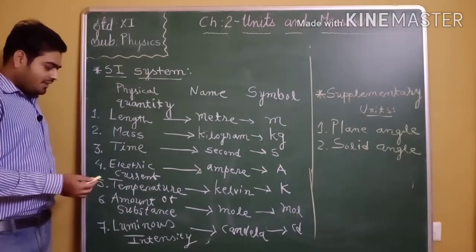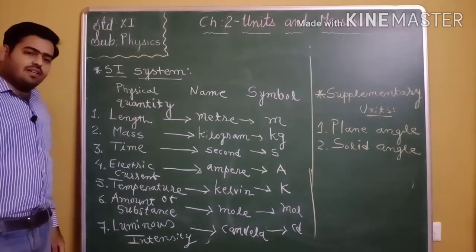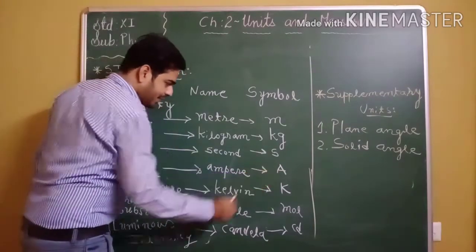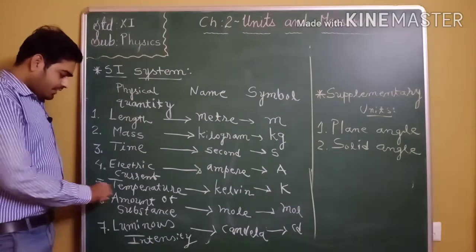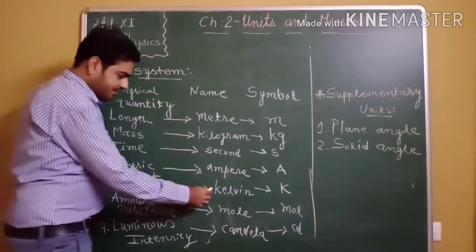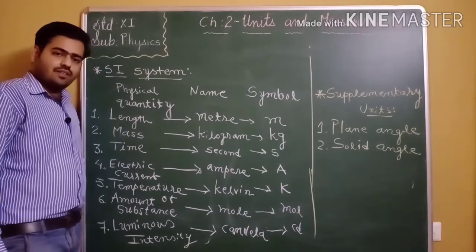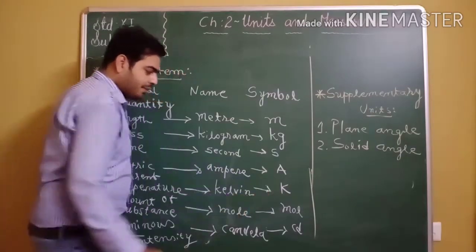Here the unit of electric current was named after the scientist Ampere, therefore we take capital A. Unit of temperature, that is Kelvin. In the SI system we take the unit of temperature as Kelvin, and it is written as capital K.